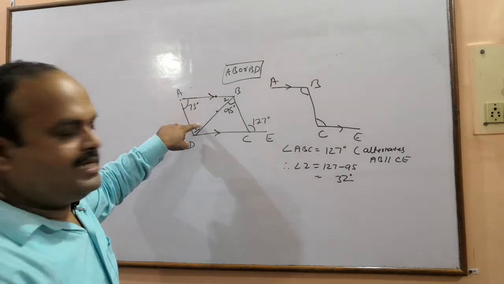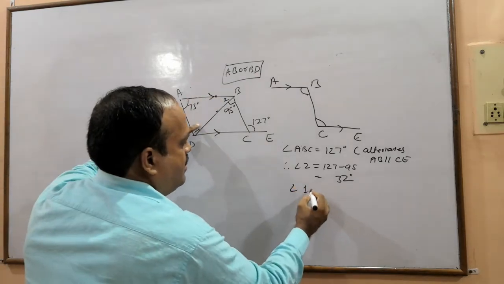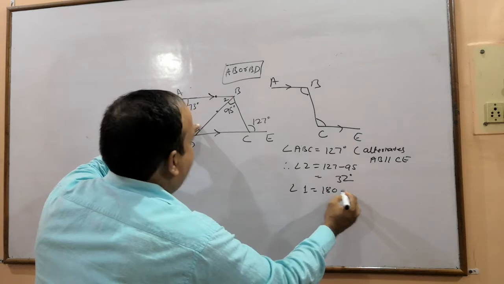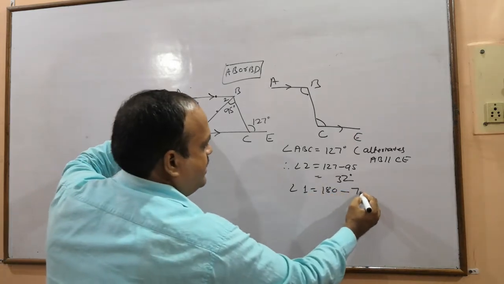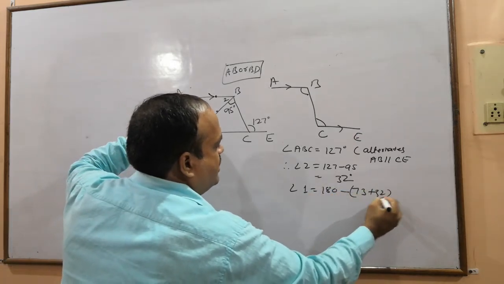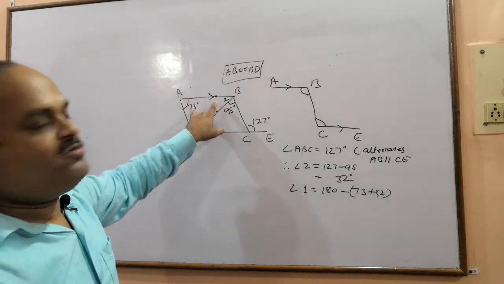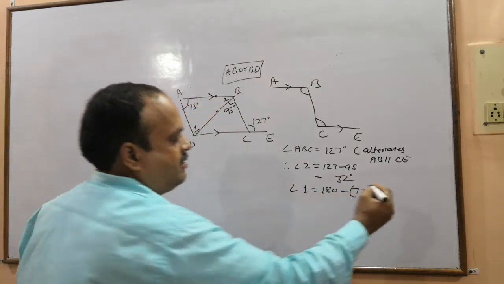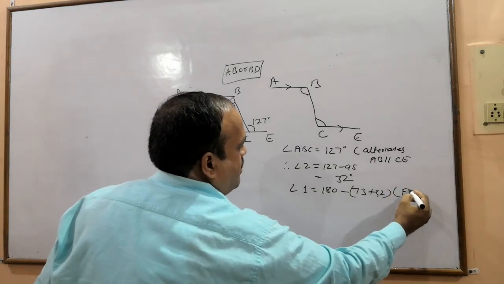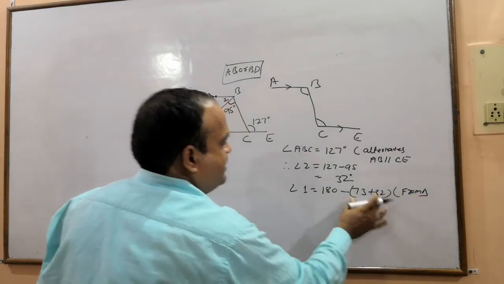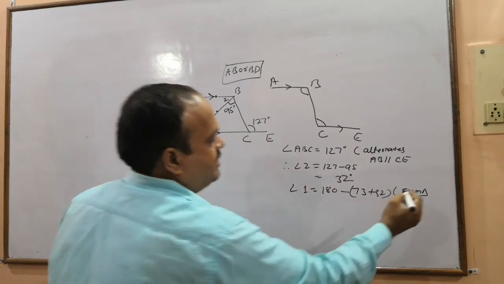हमको ये एंगल चाहिए. So angle 1 equals 180 minus (73 plus 32). These two angles we will add and subtract from 180 to get angle 1. We have got this from the triangle ABD.